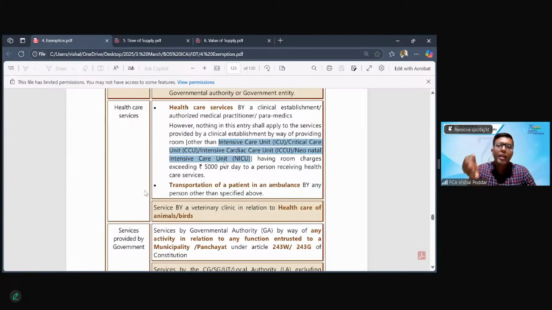But again, an exception. This is where I find this entire entry very interesting. What is this exception again?